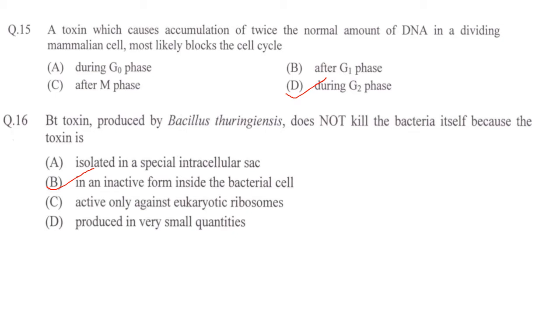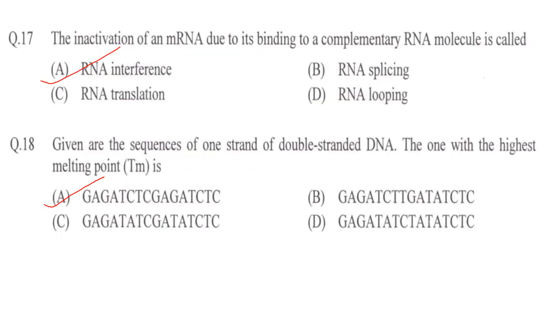Next one. Bt toxin produced by Bacillus thuringiensis does not kill the bacteria itself because the toxin is option A, isolated in a special intracellular sac, B, in an inactive form inside the bacterial cell, C, active only against eukaryotic ribosomes, D, produced in very small quantities. Answer is option B, in an inactive form inside the bacterial cell.